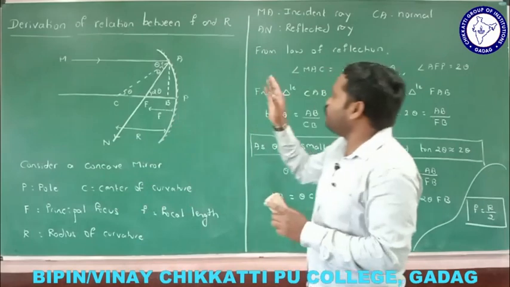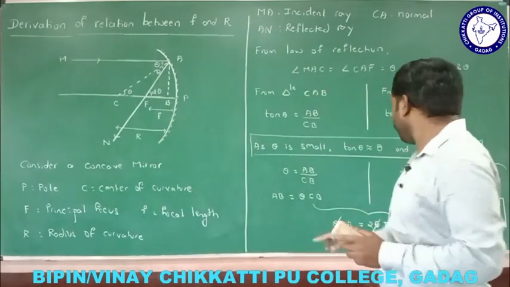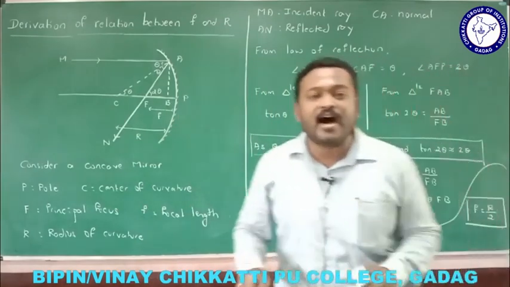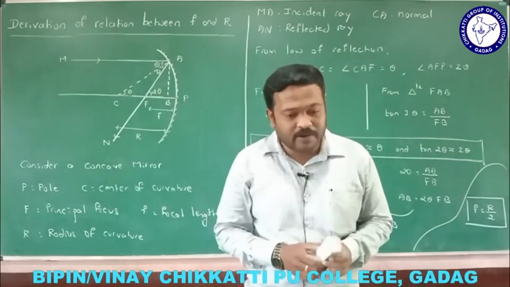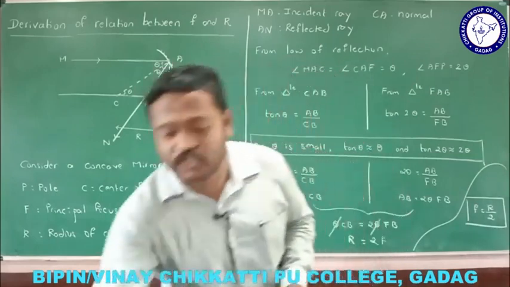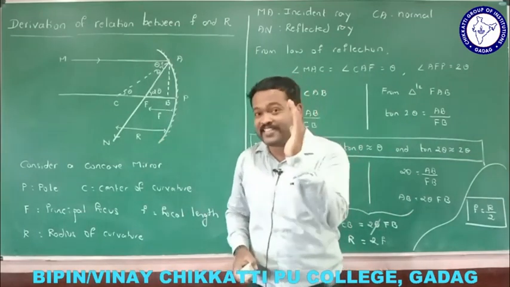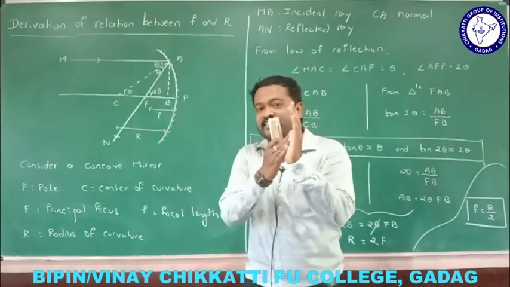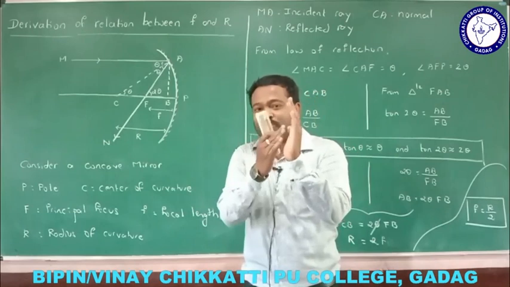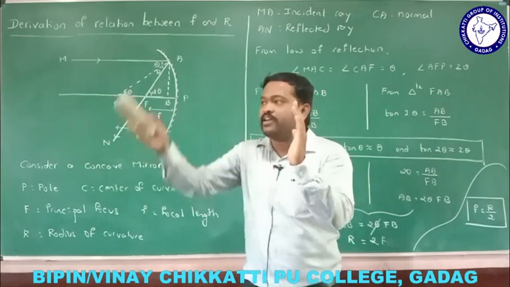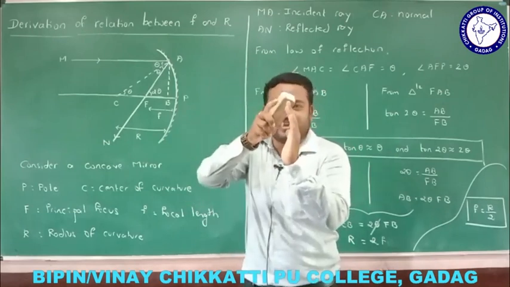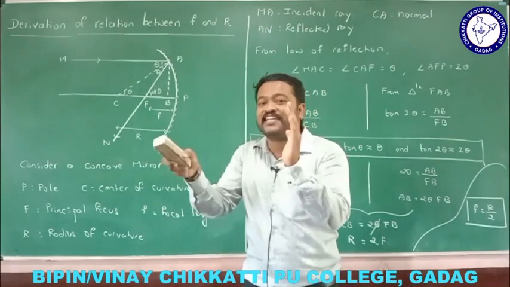So the relation between focal length and radius of curvature is F equal to R divided by 2. Let me conclude this session by giving an imagination. Come on, tell me, which mirror is this? This is the reflecting surface, and the reflecting surface is inside the curve, so this is a concave mirror. Shall I imagine a sphere here? If I imagine a sphere, this center is the center of curvature.